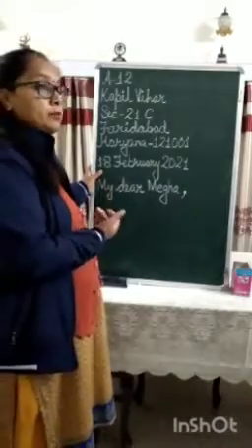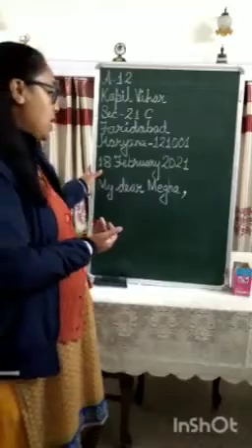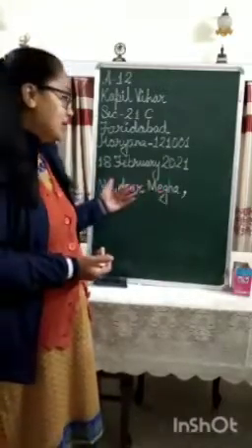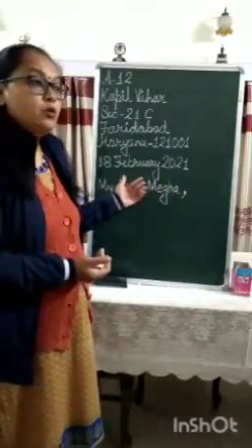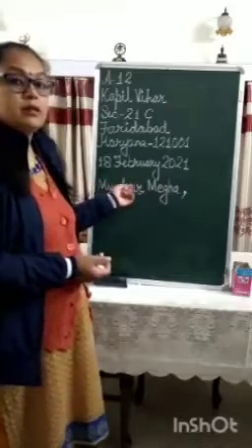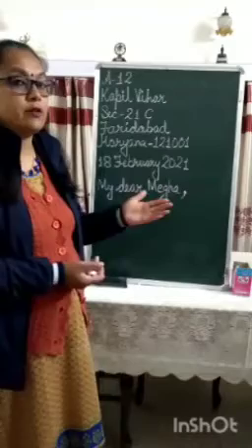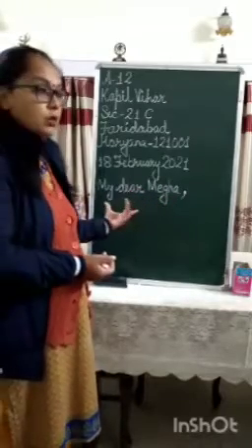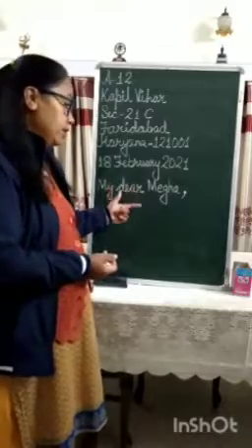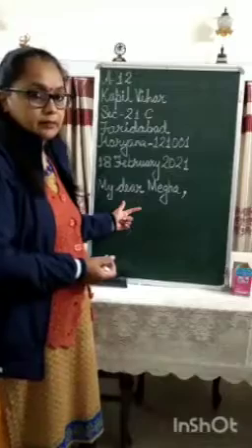Now the cousin to whom I am writing is a cousin sister, so I am addressing her as My dear Megha. Instead of My dear Megha, I could have written Dear Megha, or simply Dear cousin. So these 3 options are there. You can choose any one of these to write the salutation part. After the salutation, we'll begin the content of the letter, the body of the letter.